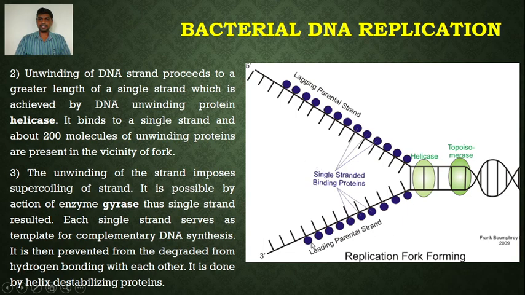So this is the replication fork where the enzyme helicase causes the unwinding of the DNA. It is followed by the binding of single stranded binding proteins to prevent re-annealing or rewinding of the two separated strands of the DNA. The unwinding of the DNA strand imposes supercoiling of the strand, and that is prevented by the enzyme gyrase.